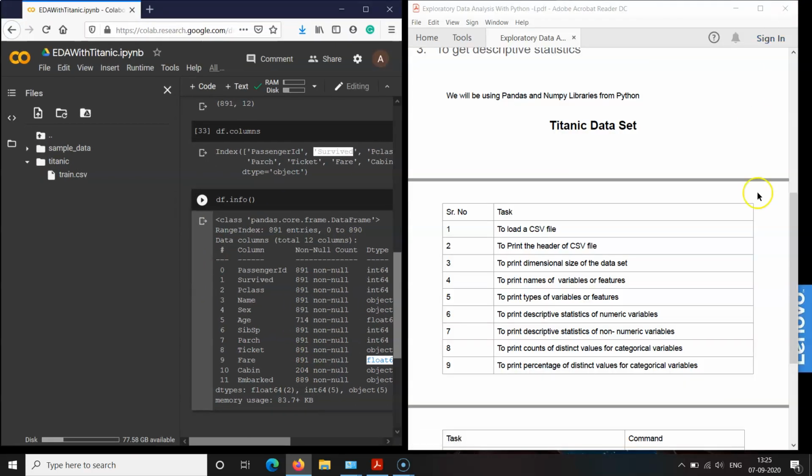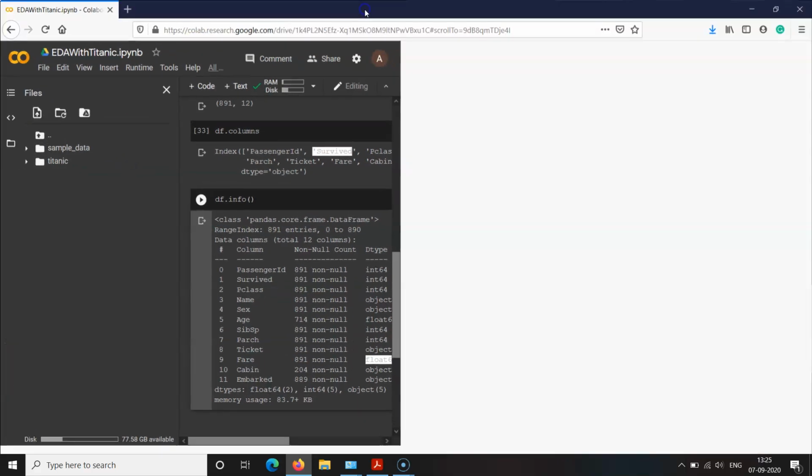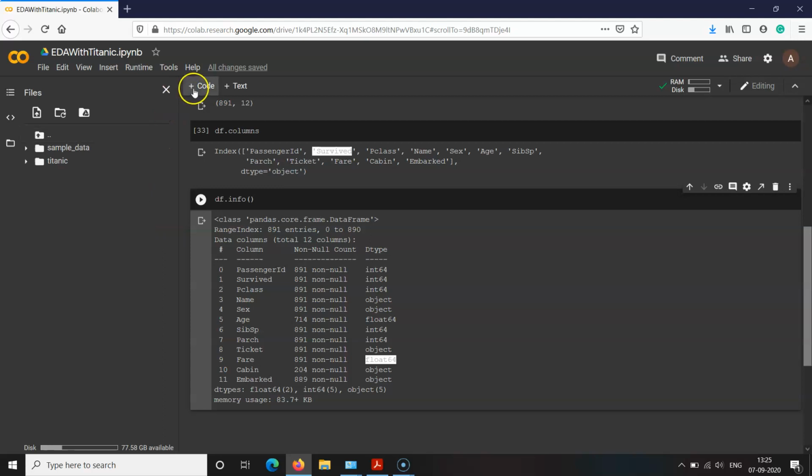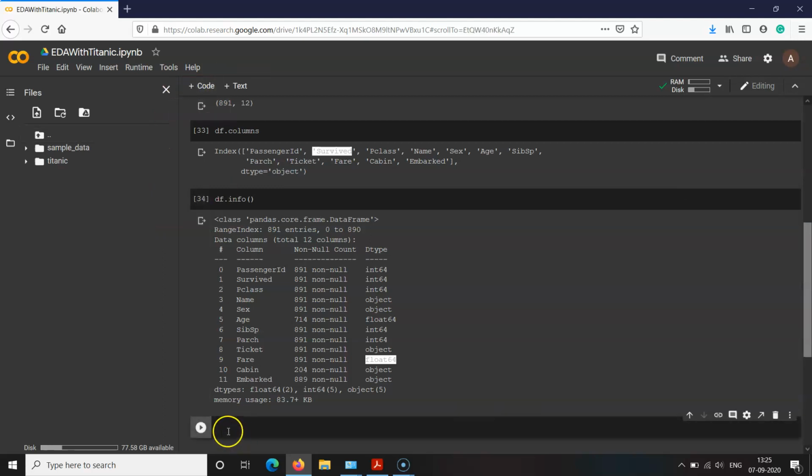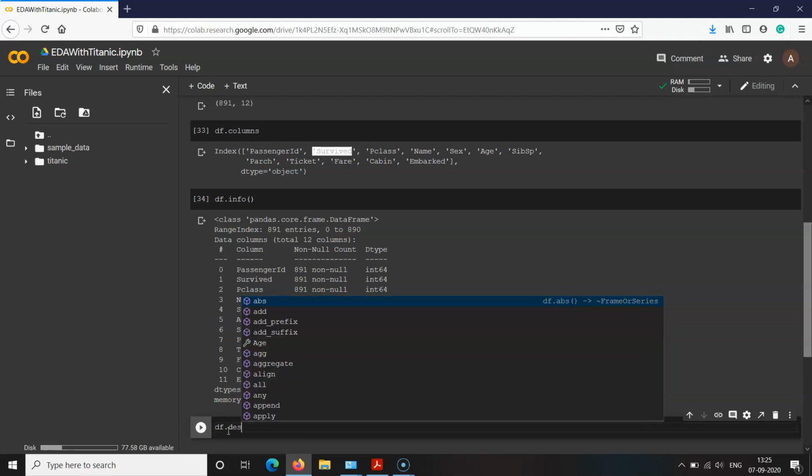Now let us see what is the next activity that we want to perform. We have taken the types of variables. We want to now print the descriptive statistics for the numeric variables. We have seen that the descriptive statistics are present for both numeric and non-numeric ones. The command for getting the descriptive statistics in Python, particularly in Pandas, is describe.